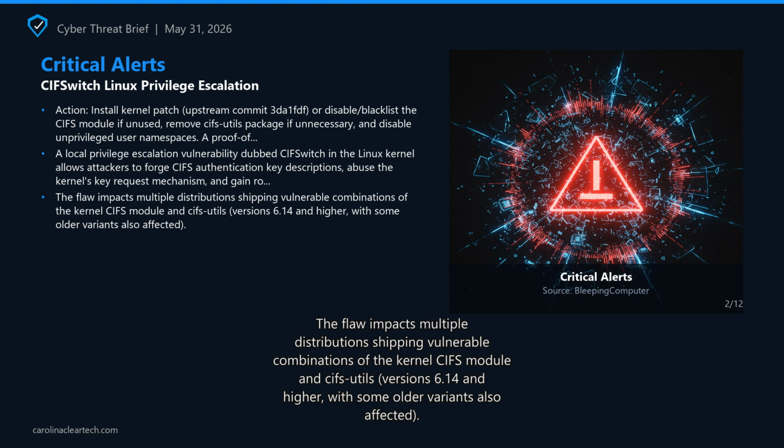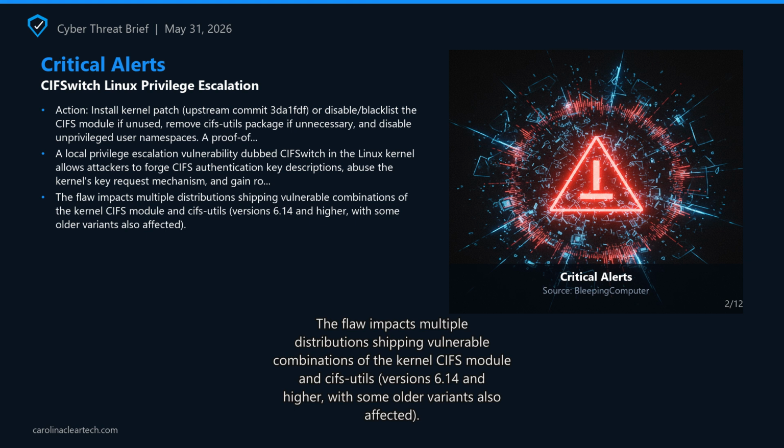The flaw allows an unprivileged user to create a forged CIFS SPNEGO request that triggers the normal authentication workflow, causing the root privileged CIFS upcall helper to trust attacker-controlled fields. Attackers can force a namespace switch and trigger a name service switch lookup before privileges are dropped, loading a malicious NSS module and achieving root code execution.